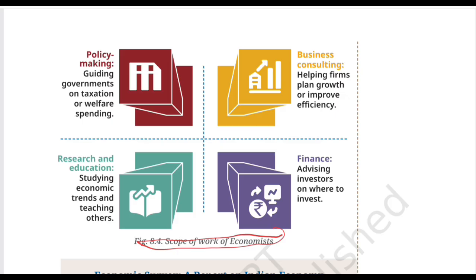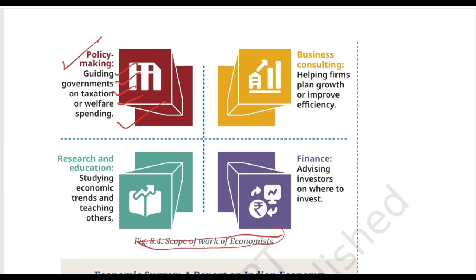Now look at this figure carefully, which says scope of work of economist. This image is showing us that economists can work in different areas. And let's understand these areas or the four boxes which are given one by one. Starting with the first one called policy making. The figure says guiding governments on taxation or welfare spending.